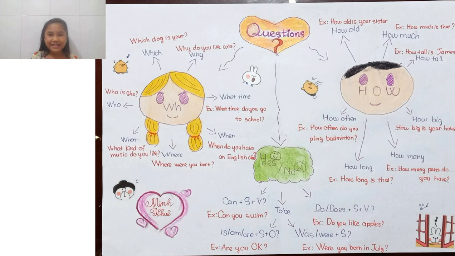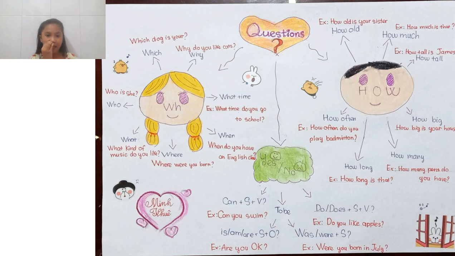Another phrase to ask about time that starts with the word what is what time. People don't always use what time because they usually use when more, but sometimes some people do use what time. Here we have an example question: what time do you go to school? This means, when do you go to school? What time and when have nearly the same meaning, so you can understand them both.